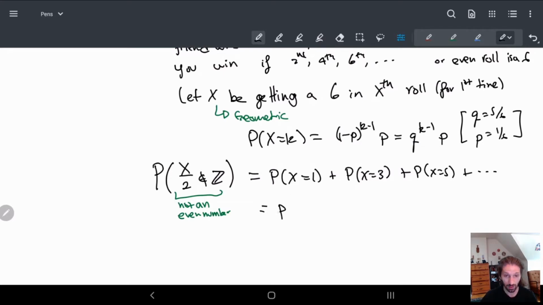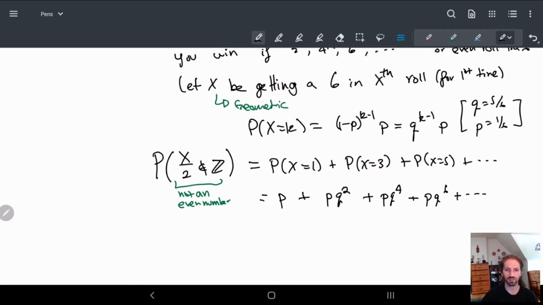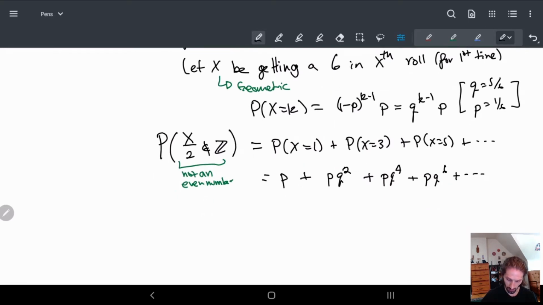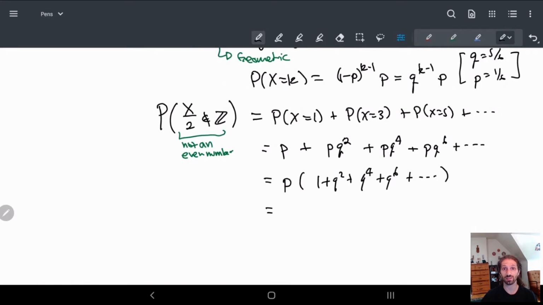This is just p for the first one, plus p times q squared for the second one, plus p times q to the 4 for the third one, plus p times q to the 6th, etc. So we kind of see a pattern here, right? Here I can pull the p in front, so I have 1 plus q squared plus q to the 4 plus q to the 6 plus etc.